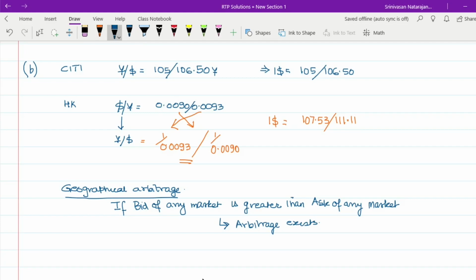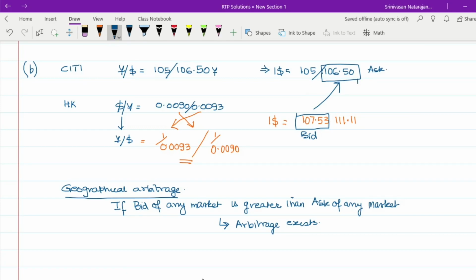Is 107.53, the bid, greater than this ask? Yes. That means arbitrage exists between these two rates. Bid of this market is greater than ask of this market. Arbitrage exists.